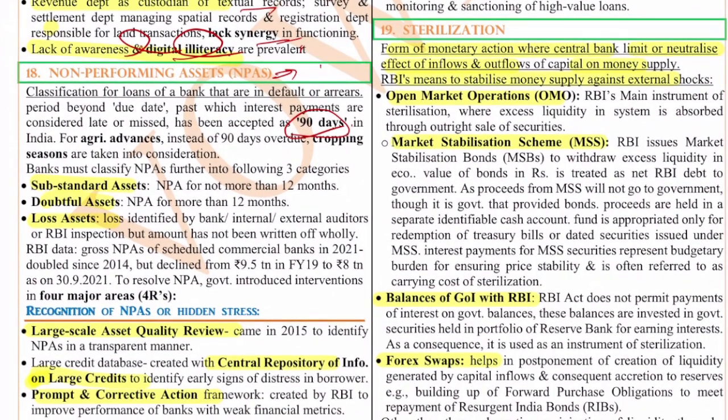Now there are three classifications for the assets: substandard, doubtful, loss. Substandard means NPA for not more than 12 months, less than 12 months.